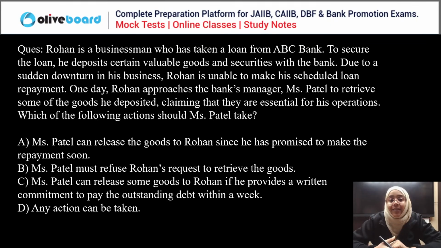A: Miss Patel can release the goods to Rohan because he has promised to make the repayment soon. B: Miss Patel must refuse Rohan's request to retrieve the goods. C: Miss Patel can release some goods to Rohan if he provides a written commitment to pay the outstanding debt within a week. D: Any action can be taken. Very simple, very easy. You just have to answer.